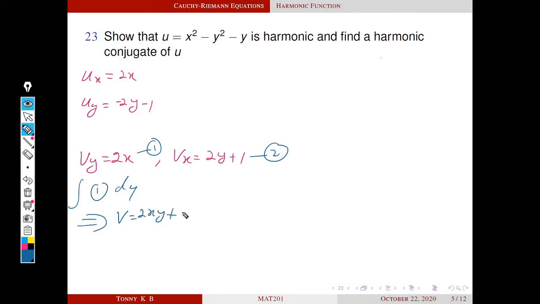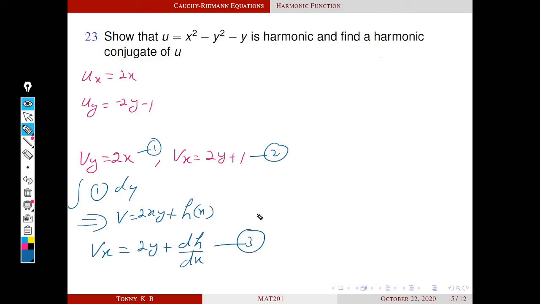2xy plus f plus an arbitrary constant, but now v is a function of xy, so the arbitrary constant is a function of x. So v is equal to 2xy plus some h of x. Next we differentiate this equation with respect to x. This becomes vx is equal to 2y plus dh by dx. This is not a partial derivative, this is our ordinary derivative because h is a function of x alone. This is our equation number 3.